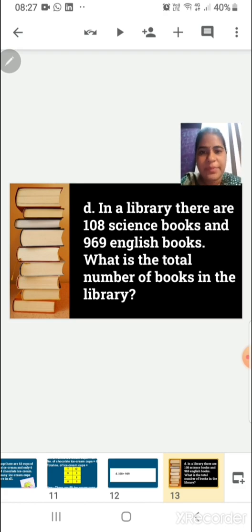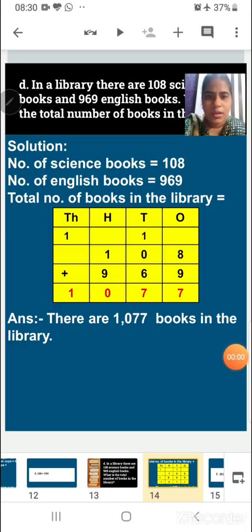So, we can frame the question in this manner. In a library, there are 108 science books and 969 English books. What is the total number of books in the library? So children, again for two numbers, I have taken two different books. One is science books and the other is English books. Okay? The solution for this sum is